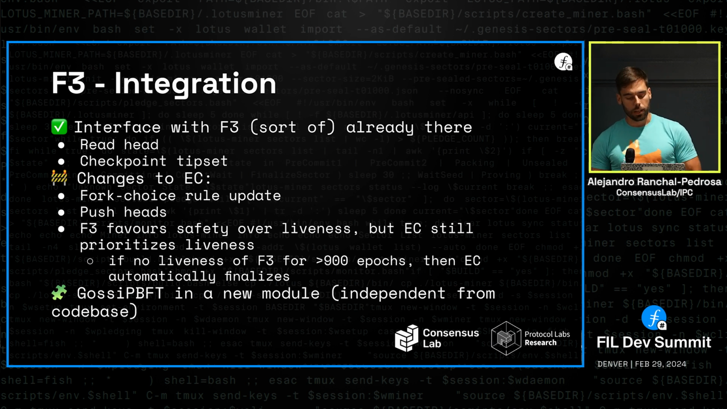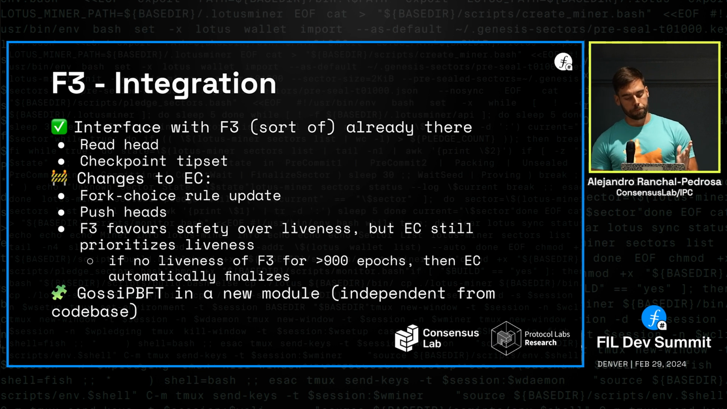But when we set out to implement this for practical purposes, we did some changes. Particularly, we don't just call the API function to checkpoint a tipset. We rather modify the fork choice rule to directly provide this functionality. And instead of having F3 read the head, for some reasons that I'm not going to get into, we prefer to have Lotus or EC push every change to the head, just because it's faster to run F3 this way.